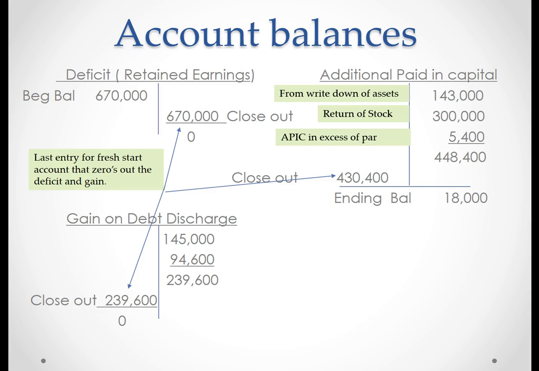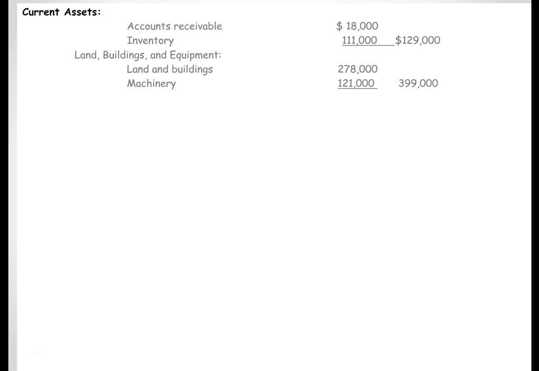We would have zeroed out our gain on debt. That's how we get the 239,600. We know that the deficit is 607. That has to be taken to zero. So the difference is going to go to additional paid-in capital, which agrees with our 18,000, which is what the balance should be. Now we can do our balance sheet based on all of our new values.